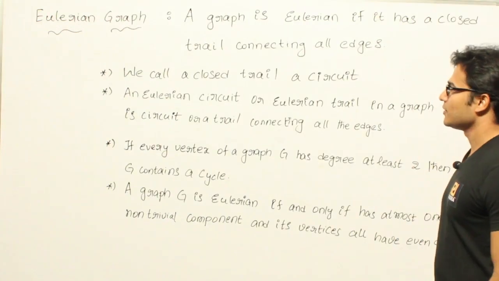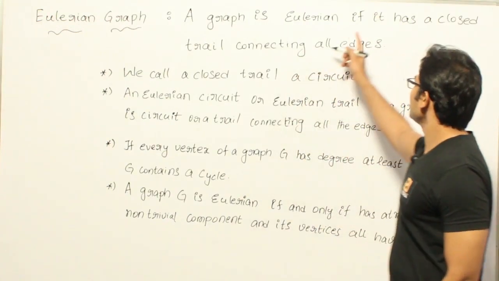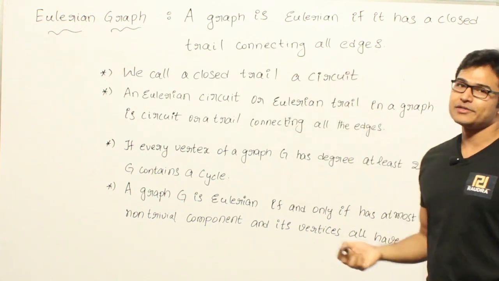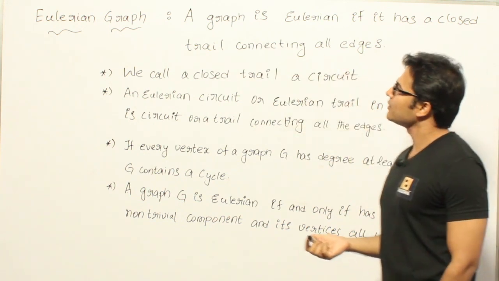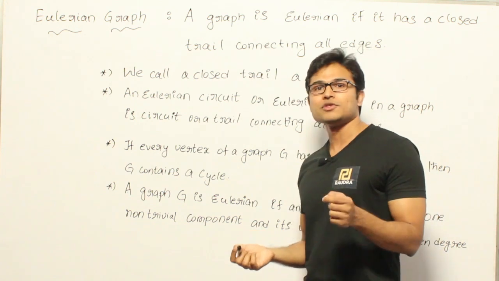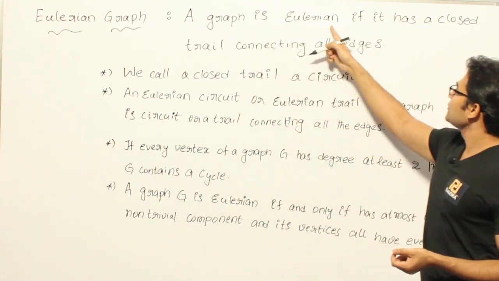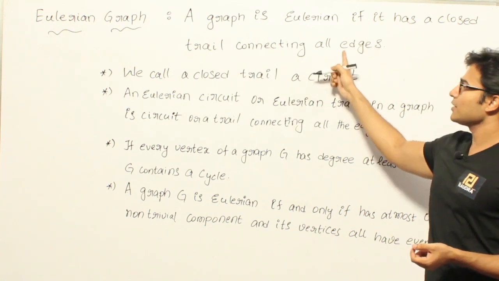Now let's look at this concept of Eulerian graph. A graph is Eulerian if it has a closed trail connecting all edges. So what is a trail? A trail means you are not supposed to repeat any edge. Now we are saying that a graph is Eulerian if it has a closed trail connecting all edges.